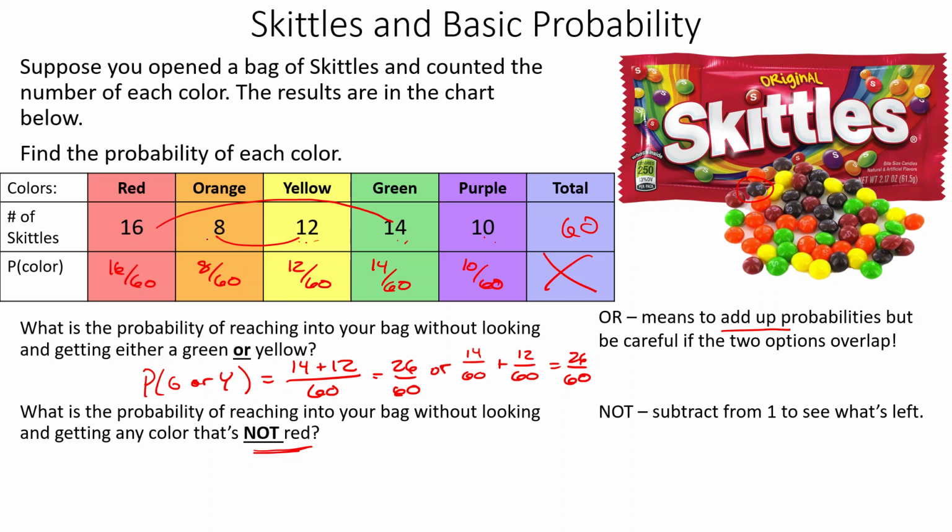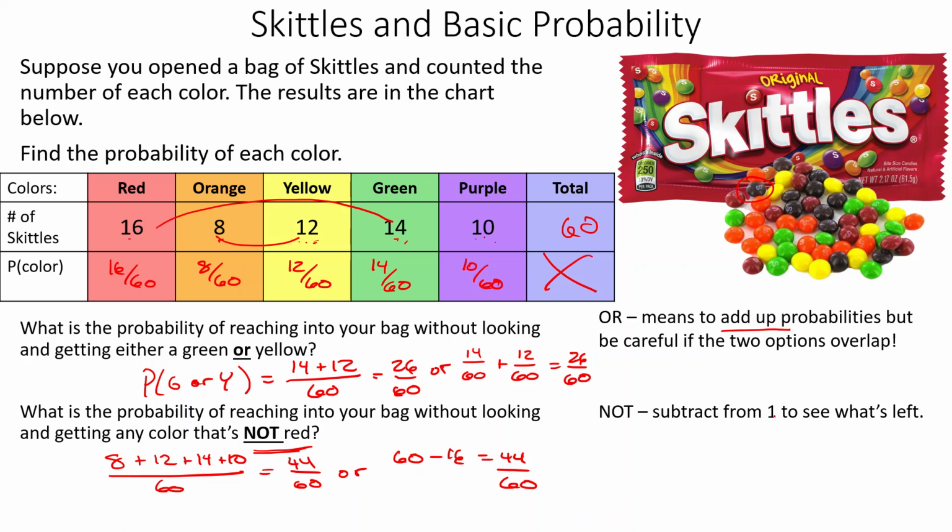So we could add up all the colors that aren't red. So it'd be 8 plus 12 plus 14 plus 10 out of everybody, 60. So that'd be 20, 34, 44. Or we could do 60 minus the 16 that are red, which gives us 44, everybody else, out of 60.